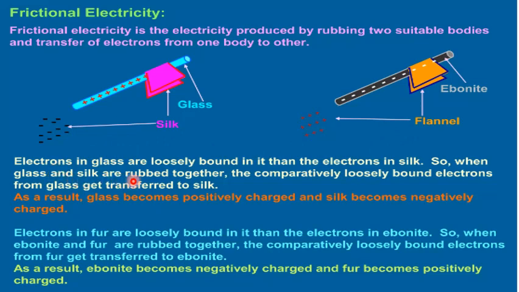Electrons in glass are more loosely bound than the electrons in silk. So, when glass and silk are rubbed together, the comparatively loosely bound electrons from glass get transferred to silk. As a result, glass becomes positively charged and silk becomes negatively charged. Electrons in fur are more loosely bound than the electrons in ebonite. So, when ebonite and fur are rubbed together, the comparatively loosely bound electrons from fur get transferred to ebonite. As a result, ebonite becomes negatively charged and fur becomes positively charged.